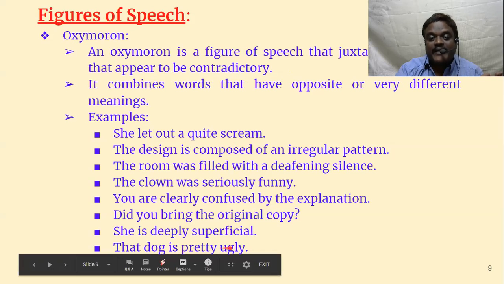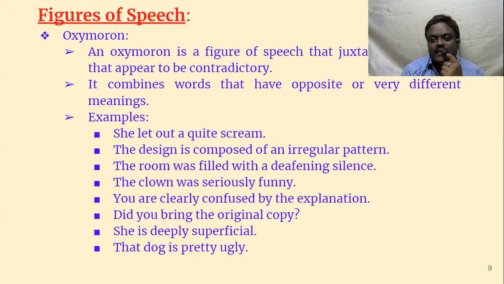The dog is pretty ugly. Pretty means very beautiful. Ugly means it's all opposite to beautiful. Pretty ugly means these two things are brought together. Okay. So this is what an oxymoron is, where two opposite words are juxtaposed. They are brought together to evoke special meaning, special understanding.